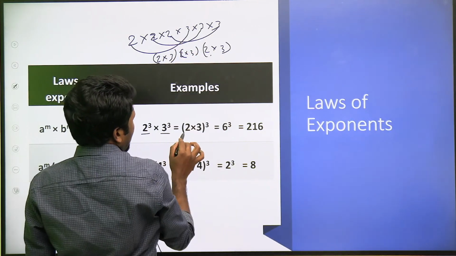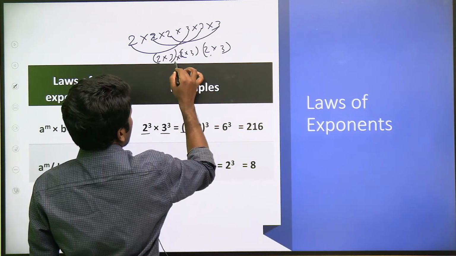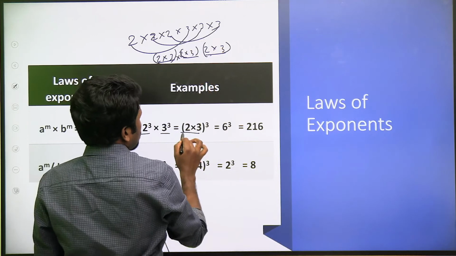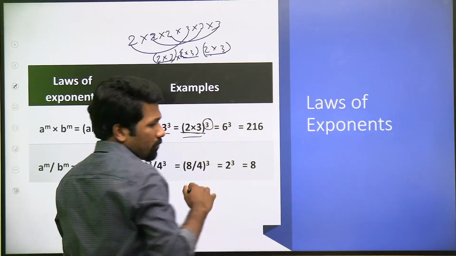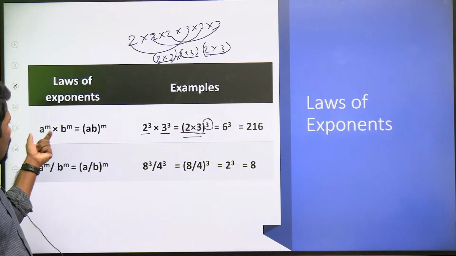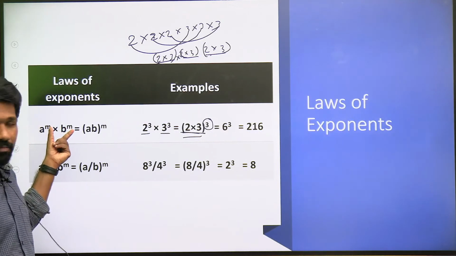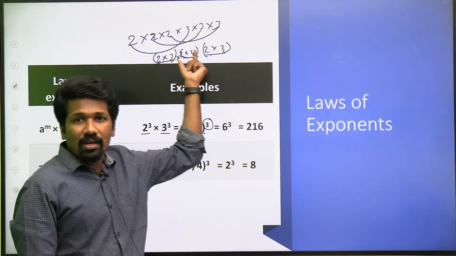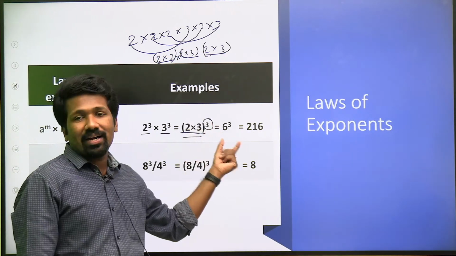That means you are pairing it up, and this is 2 into 3 three times, that is, 2 into 3 the whole raised to 3. Are you all understanding? If the powers are same, you can just club up what is there in the bases. The reason, understand it logically, don't by heart it.